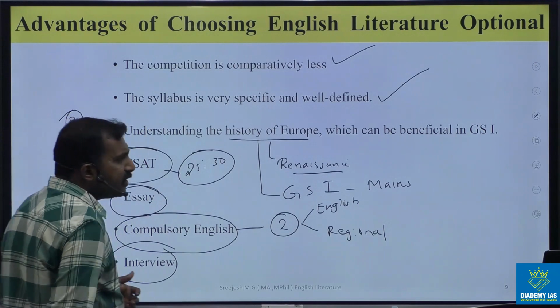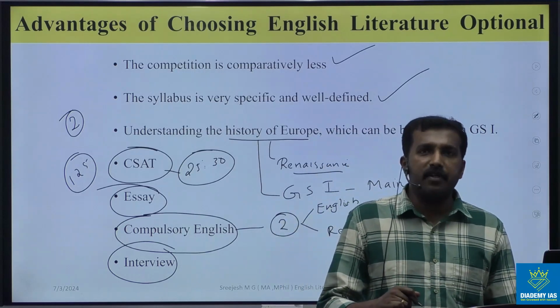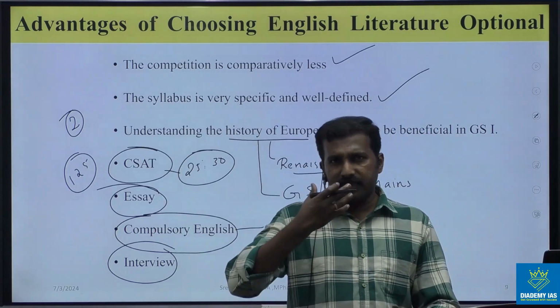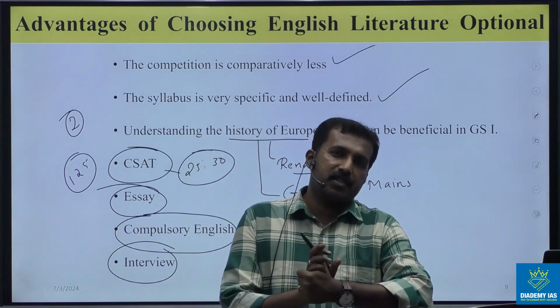And the last one is interview. If you choose English as the medium of interview and select the English Literature Optional, it will give another advantage.